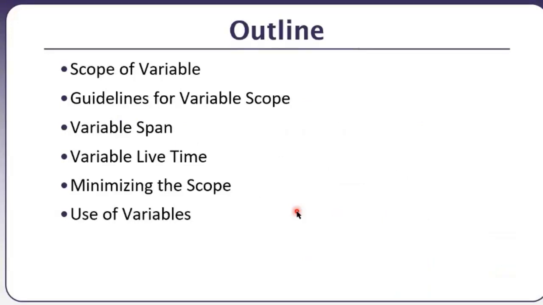Once the variable is initialized, the next step is to use that variable in our program, in our code. To use a variable, we definitely have to refer to it in our code, and today we will talk about the related concepts. One very important concept which will be our main focus today is the scope of variables.